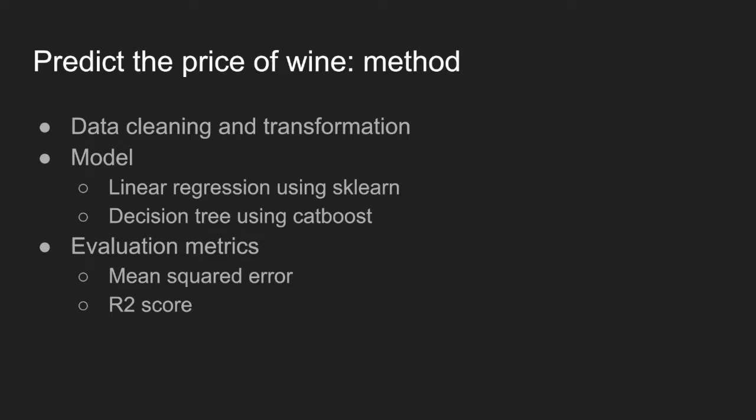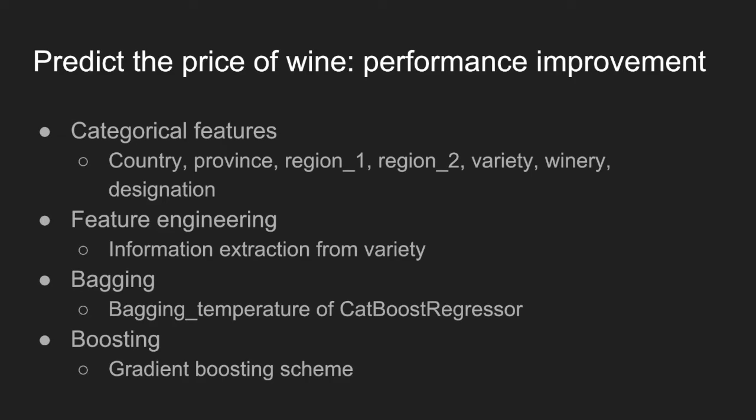We then tried other approaches and settled on decision trees. For the evaluation metrics for this problem, we used mean squared error and R2 score. With the use of decision trees, our performance improved a lot, and we tried various modifications to improve the performance of the model.